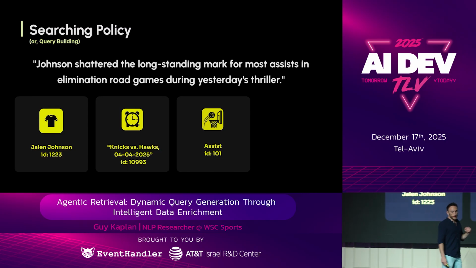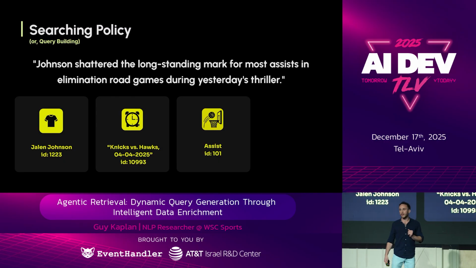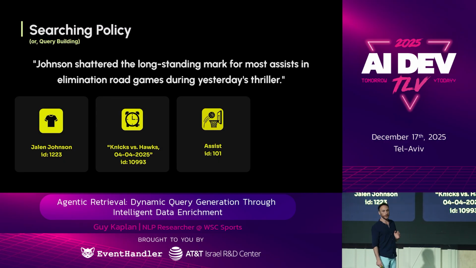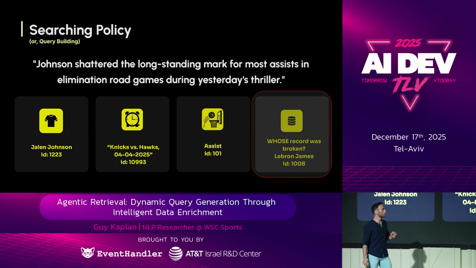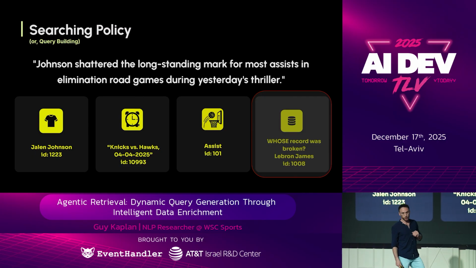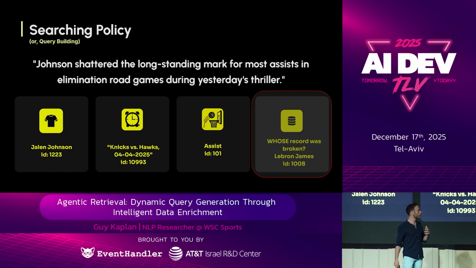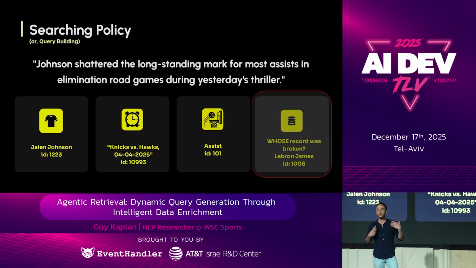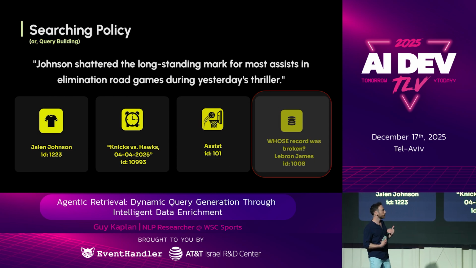But remember that we also have another hidden entity here: whose record was broken. Let's say that LeBron James held the record beforehand, and our smart system found that entity. But for our specific use case, this entity is completely redundant.